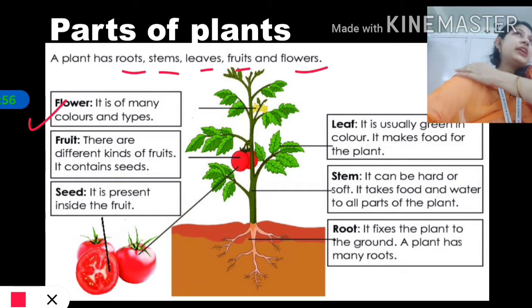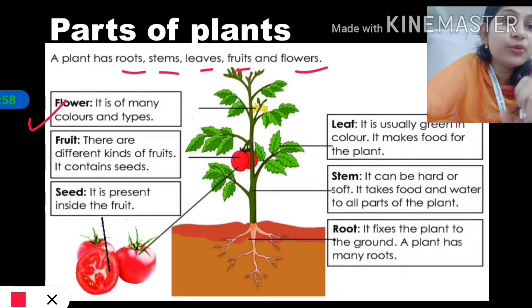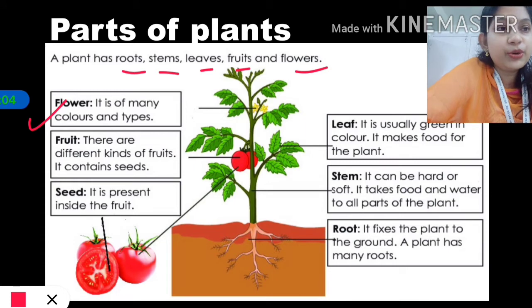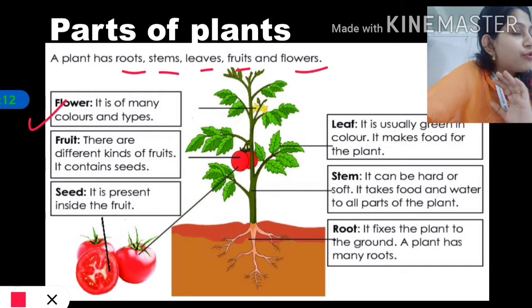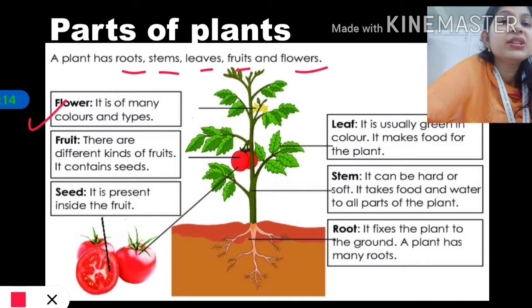Like for example, if you have seen a pomegranate tree, it is also having flowers, but that flower changes into pomegranate fruit. Apple tree is also having flowers, and that flower changes into apple. But it is not always like that. So what we can say is that flowers are very bright in color, and some of the flowers can change into fruits also. And what about fruits?